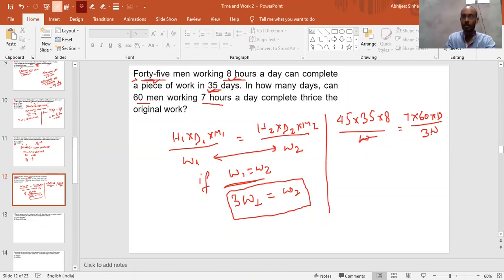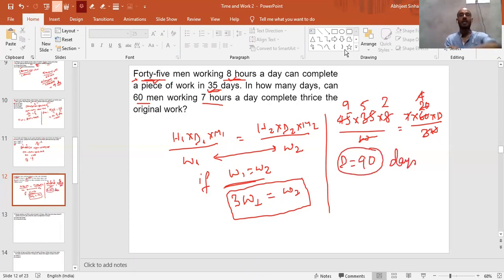Right. So W will get cancelled out. 3 will cancel out in 20 times. So we can cancel out 5 in how many times? 4 times. And 5, this is 9 times. 7 you can cancel out in how many times? 5 times. And 4 you can cancel out in 2 times. As you can see, this side D is left, and this is 5 2 is 10 into 9 is 90. And the answer is 90 days.